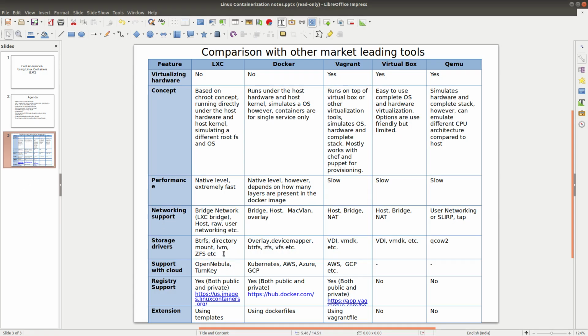So what are the storage options that LXC provides? LXC provides BTRFS, which is the B-tree file system, and also the directory option. That means you can specify that whatever image or container I'm using is going to be located inside that particular directory only. The problem of using the directory system is you cannot put a maximum check, meaning I do not want container sizes to go beyond say 10 GB.